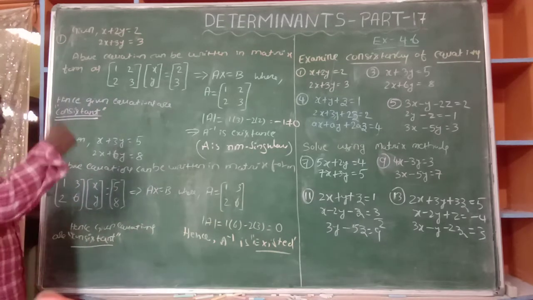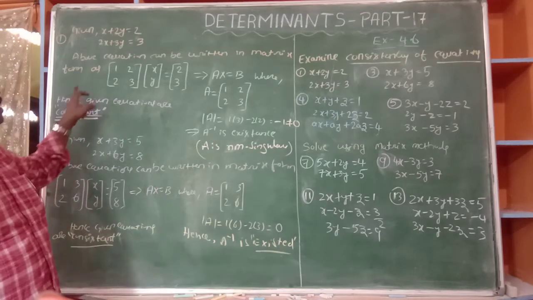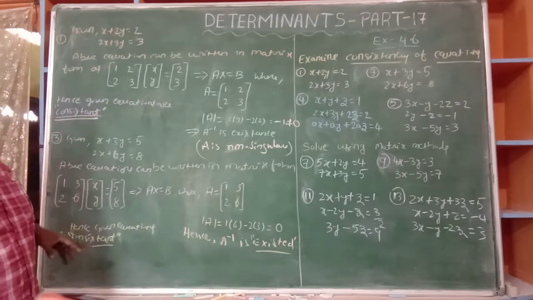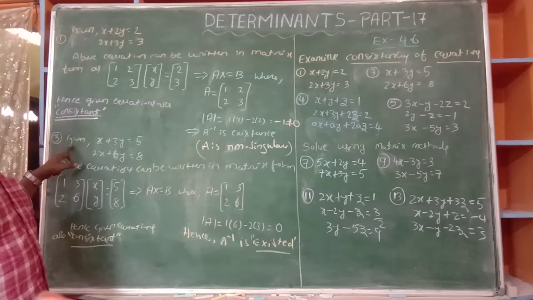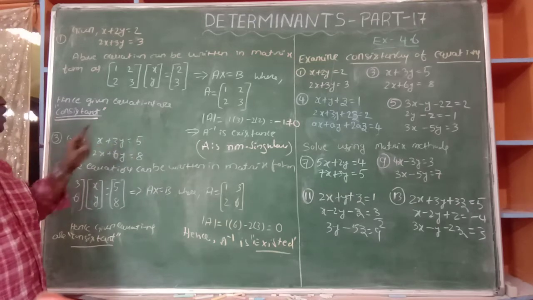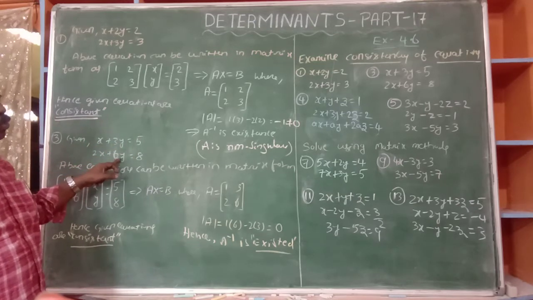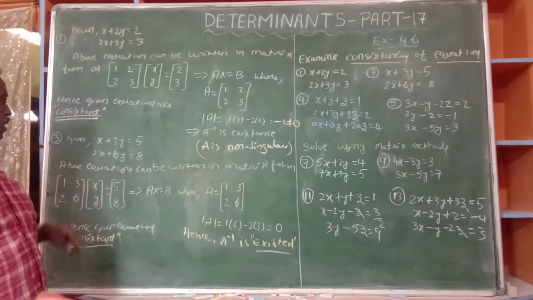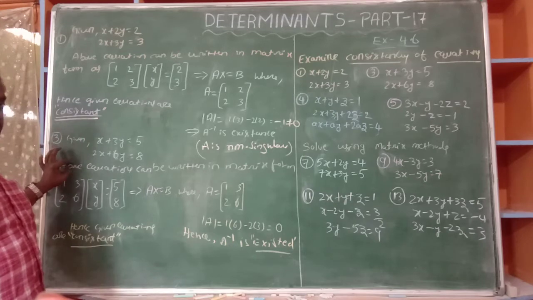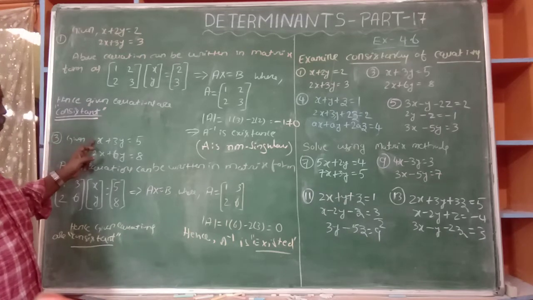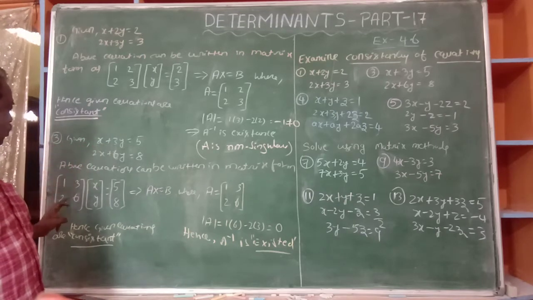Okay, now. The second one is also the same type, that is why I am giving it as homework. I am going to the third problem. The third problem is x plus 3y is equal to 5, and 2x plus 6y is equal to 8. The above equations can be written in matrix form, with coefficients 1, 3, 2, 6 times x, y equals 5, 8. That is AX equals B, where A is 1, 3, 2, 6.